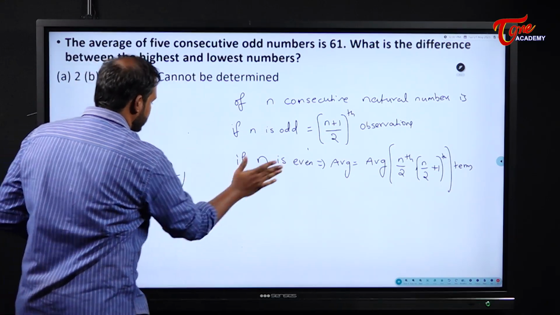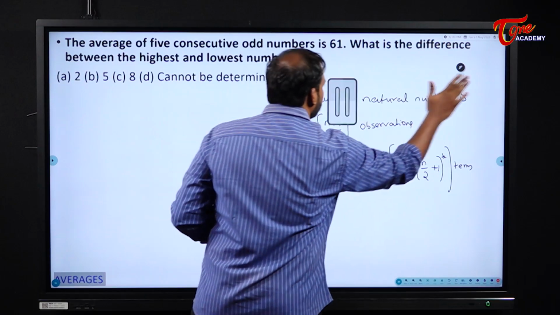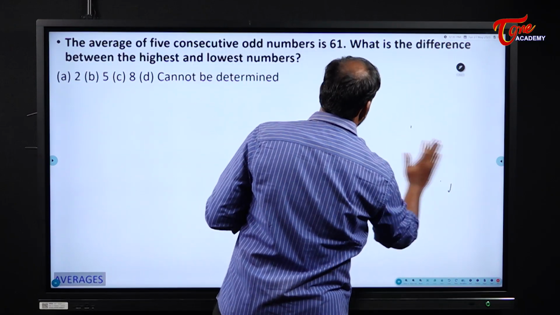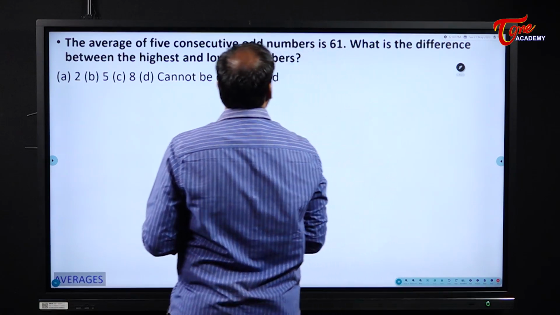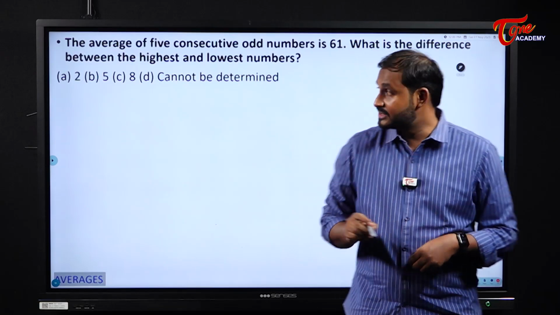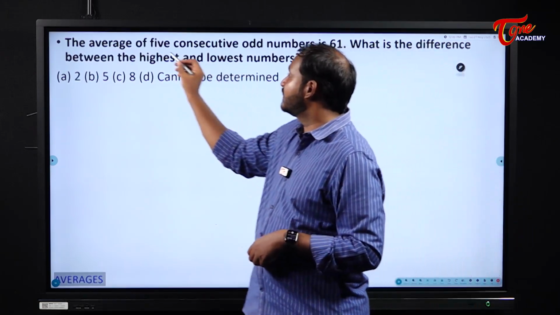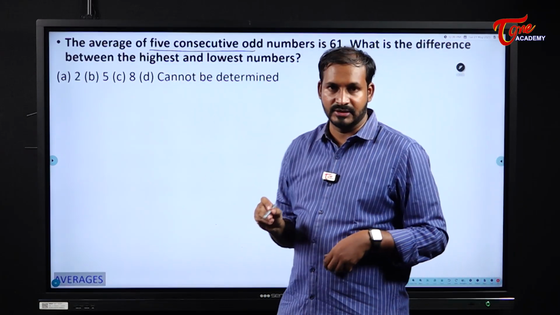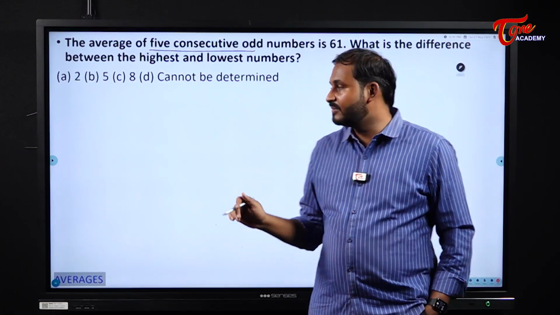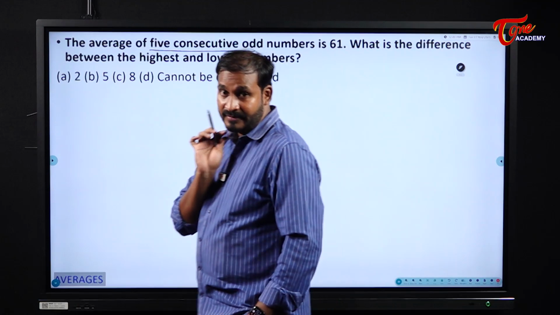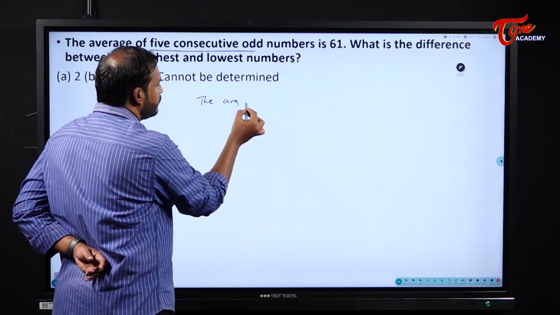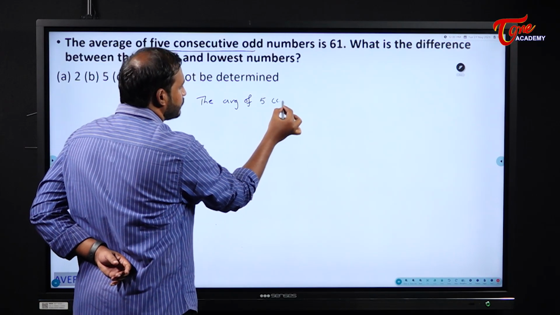What is happening in this problem? The average of 5 consecutive odd numbers is 61. What is the difference between the highest and the lowest numbers? See students, how many numbers are there for me here? 5 consecutive odd numbers. Consecutive numbers, 5 means what will be the average?